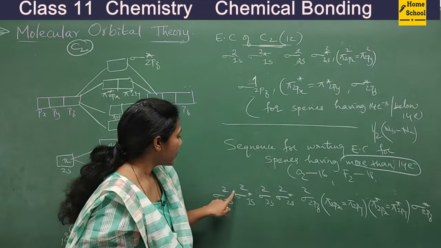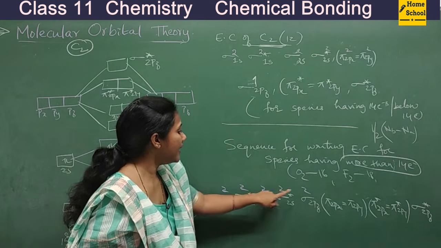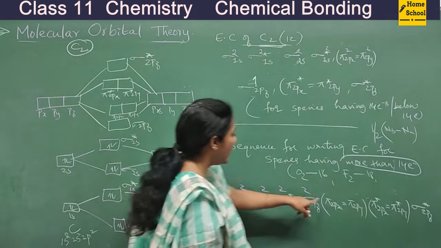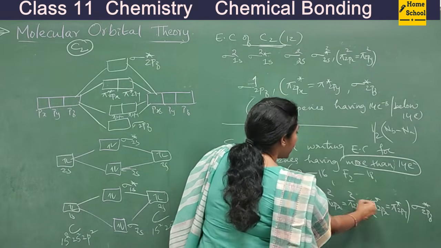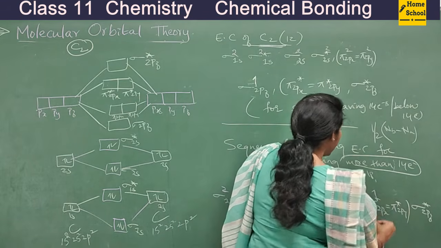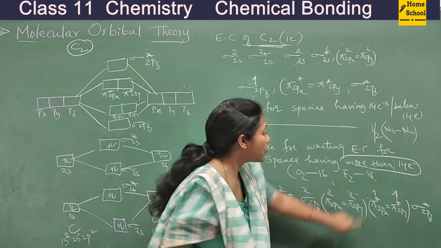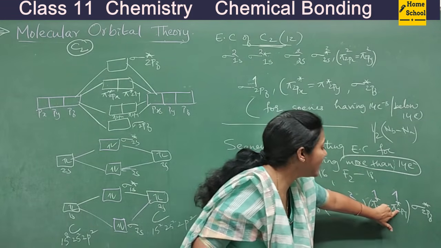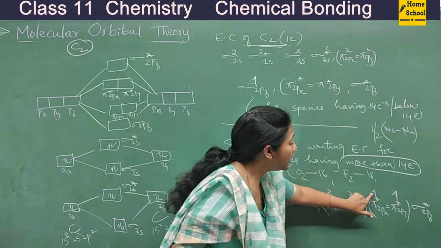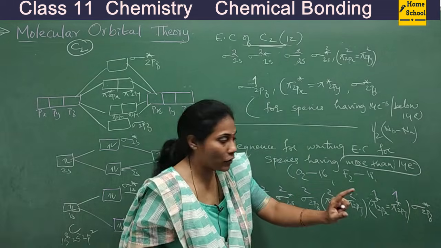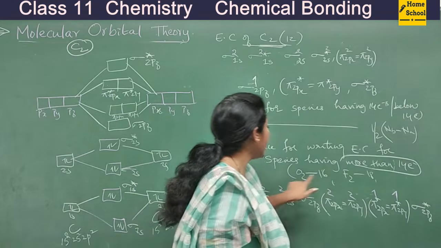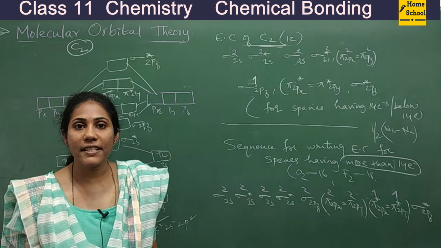How many are over? 10 is over, and then 11, 12, 13, 14, 15, 16. Okay, you are not supposed to show 2 electrons here, because both have equal energy, no? Both will get filled with 1 electron first, later only pairing takes place. So this is the electronic configuration of O2 molecule, guys.